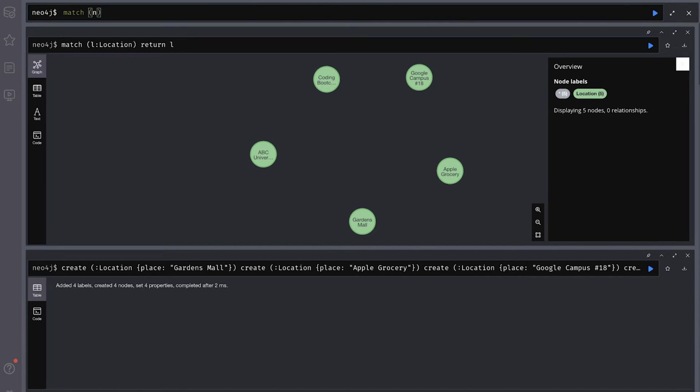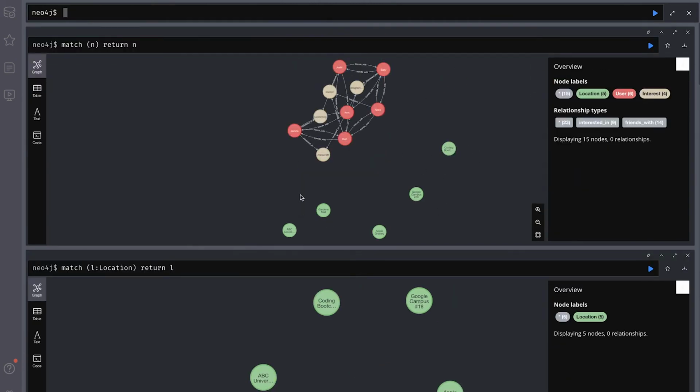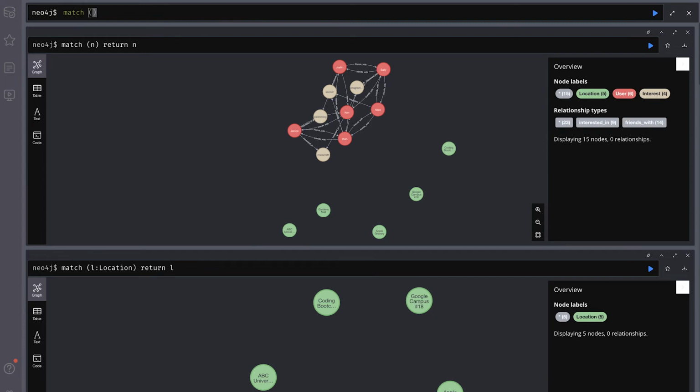So if we look at it in the context of our entire graph and all of our nodes, we're going to see that these are kind of just floating around and they're not really connected to anything. So let's start adding those relationships now. We're going to start with Bob. Bob goes to ABC University. I don't know what he's studying, but something, and I'm sure it's very important.